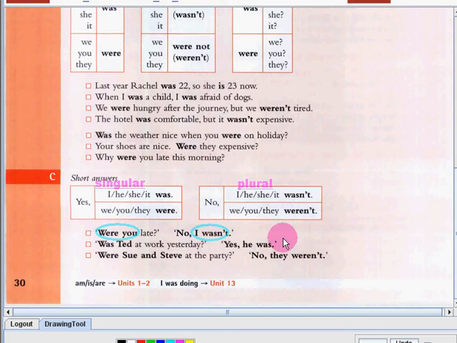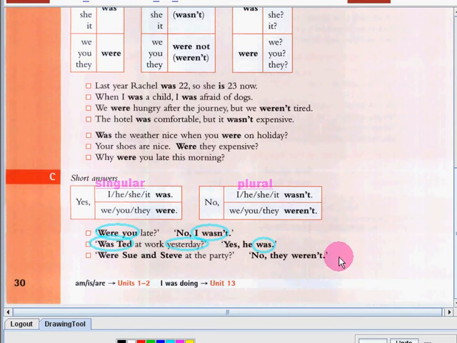Was Ted at work yesterday? Yes, he was. As you can see, our question is in the past tense because we use the verb was. And we also have the time expression yesterday. So of course, the answer should be in the past tense too. That's why we have the answer, yes, he was. Now let's go on to the last sentence.